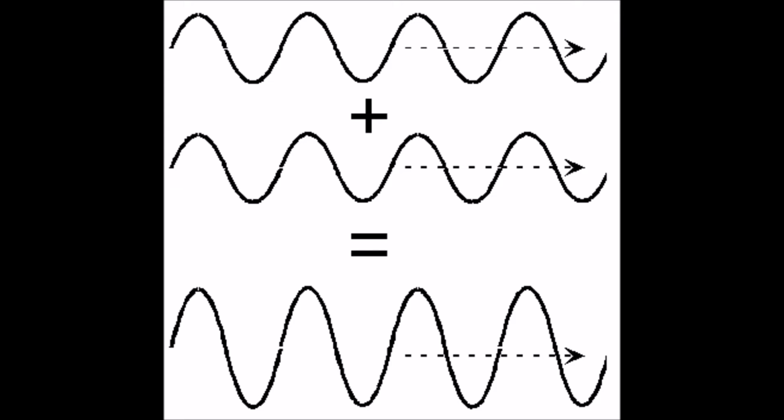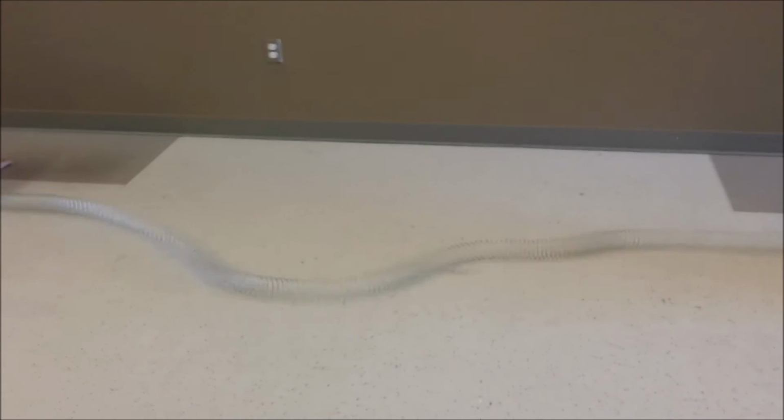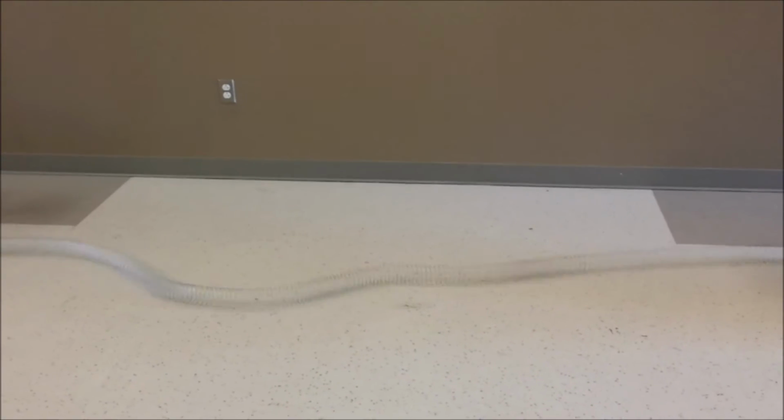If we add these two waves together, point by point, we end up with a new wave that looks like the previous two waves but has a larger amplitude. This situation, where the resultant wave is bigger than either of the two original, is called constructive interference. The waves are adding together to form a bigger wave.